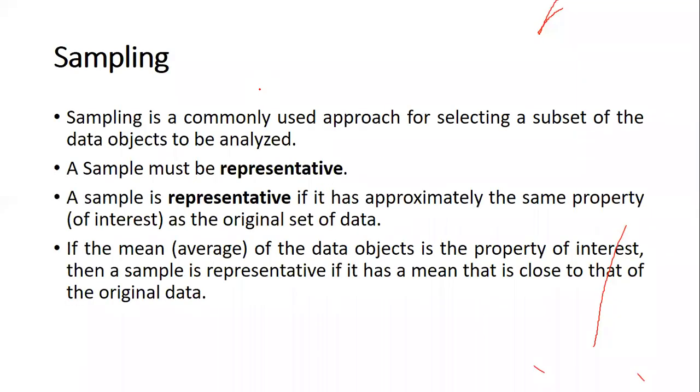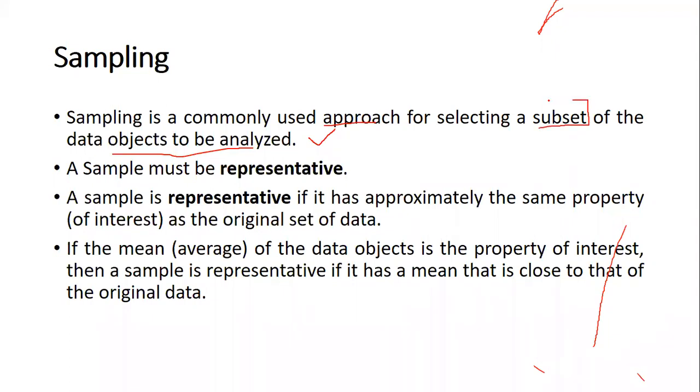So next we'll move on to sampling. We'll discuss what sampling is, how sampling is going to be done, and what the different issues in sampling are. So what is sampling? Sampling is a very commonly used approach for selecting a subset of the data objects to be analyzed. When we want to analyze a very big population or a very huge data, in most of the cases, what we do is we take a subset.